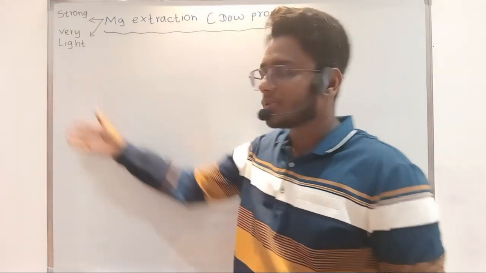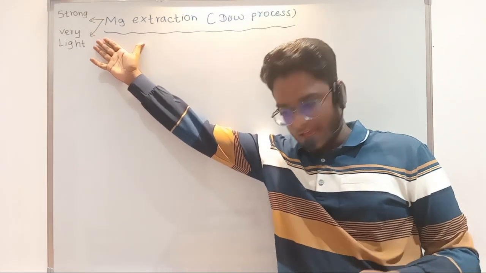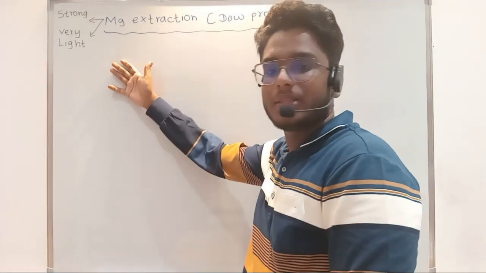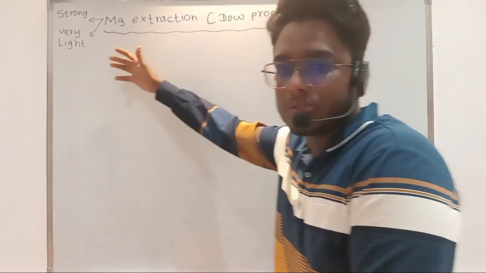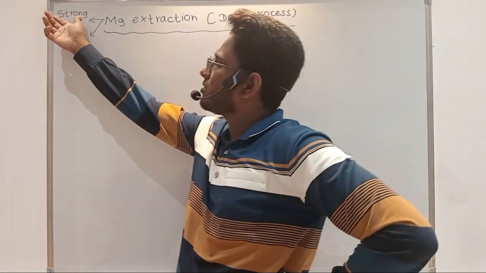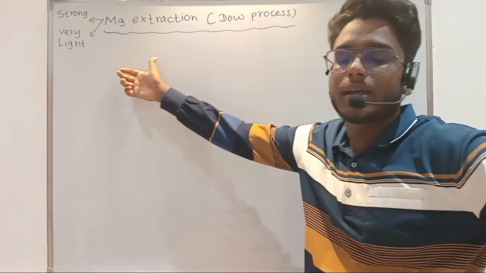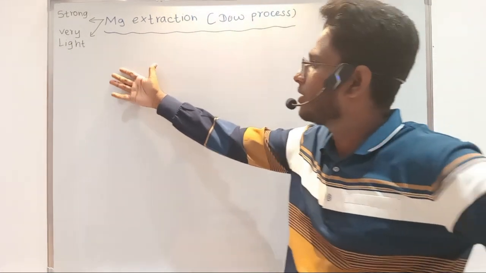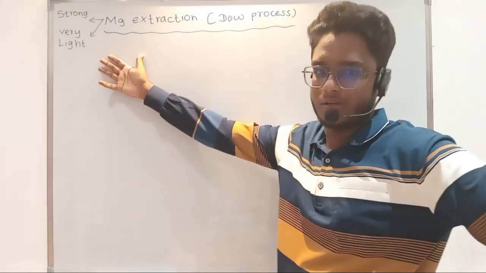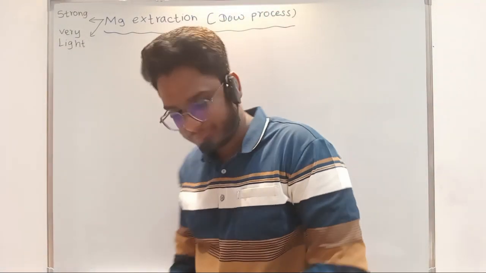Therefore, this magnesium is used in aircraft. Aircraft means aeroplanes. In manufacturing aeroplanes, they use this magnesium. Also in vehicles, this magnesium is used. So as magnesium is a strong metal as well as a very light metal, it is used in aircraft and vehicles. That is the use of magnesium for us, so therefore we are extracting magnesium.